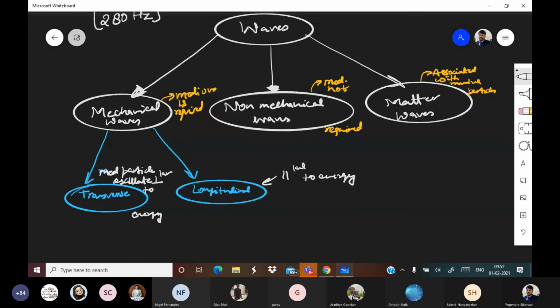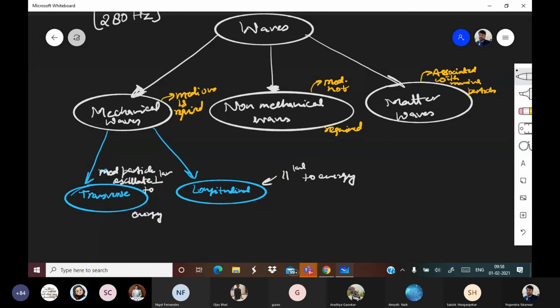What is LHC, Ankit? What is LHC? Ankit, what is LHC? Large Hadron Collider. Yes. Basically, what you are talking about is related to that phenomenon only.